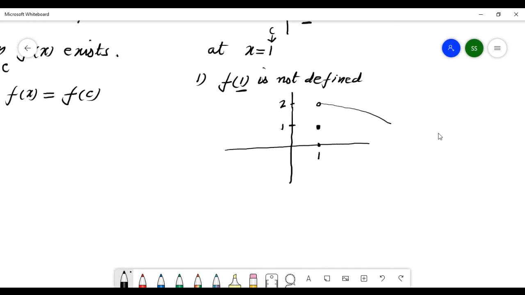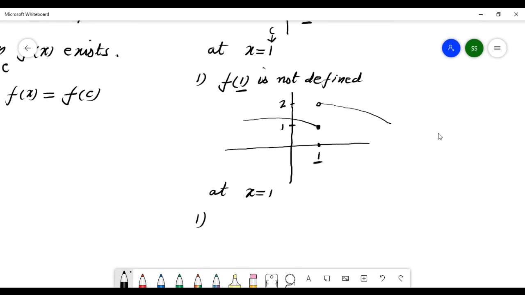This is the first graph. Now look over here. Check this at x is 1. Number 1 condition: f of 1.